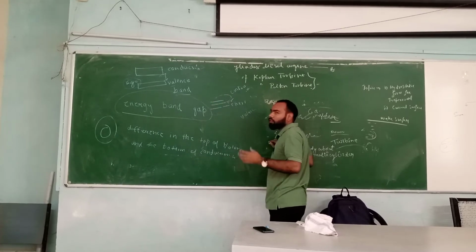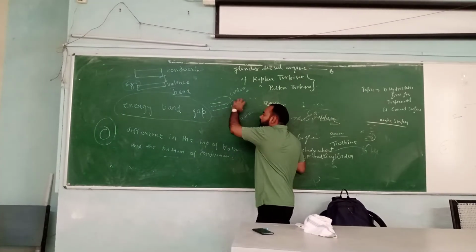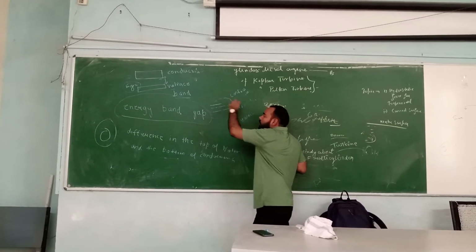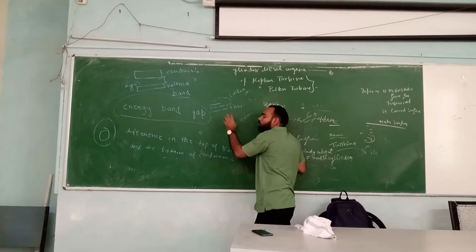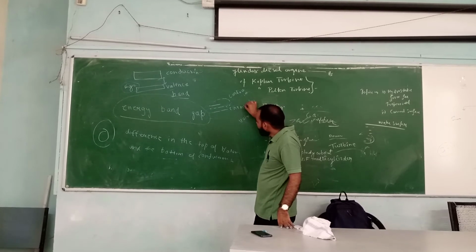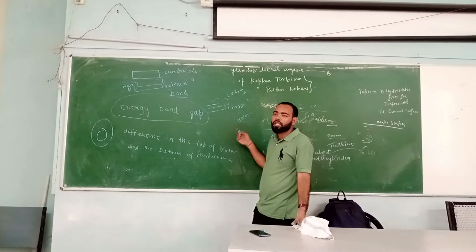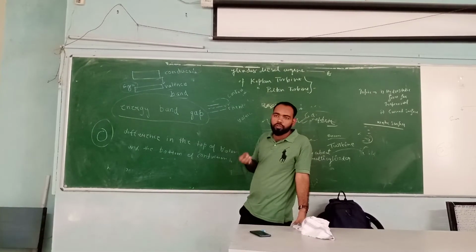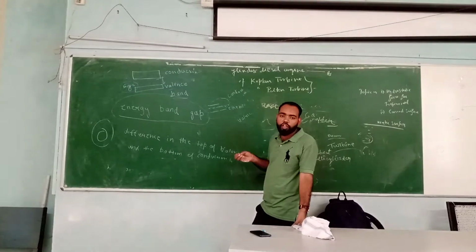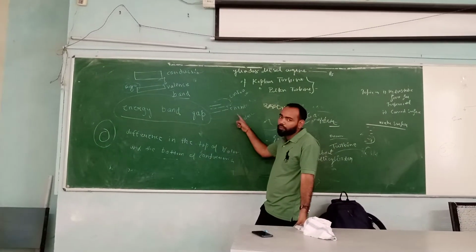And if the electrons are in the valence band, if they are not able to cross over and come into the conduction band and are still in the valence band, then they will not conduct. What I mean to say is, the valence band holds electrons which are not participating. Valence band means energy levels having electrons which are not able to conduct. So they are termed valence electrons, or they are in the valence band.